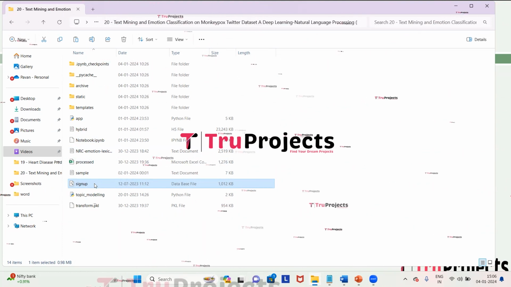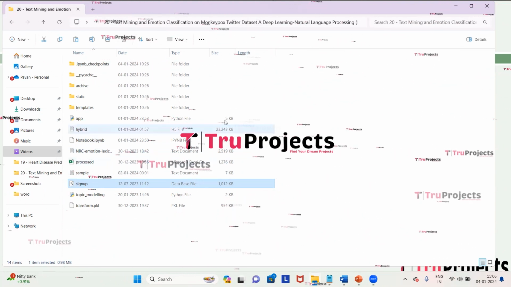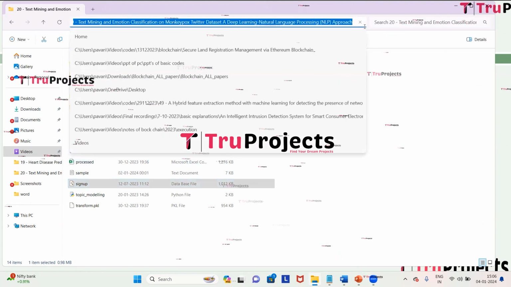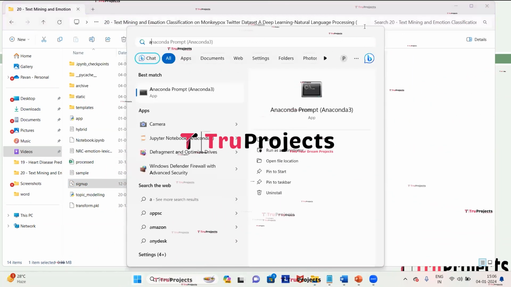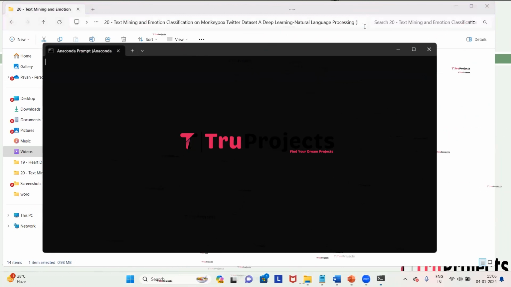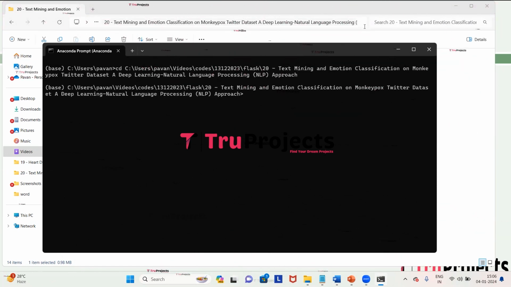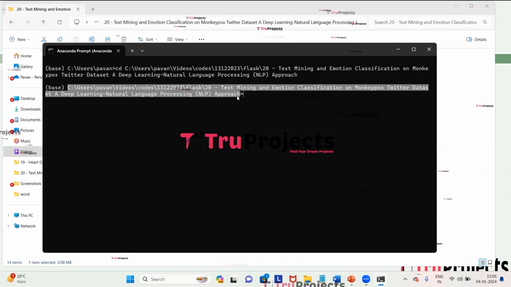Now we have to copy the path of the code folder from the address bar of the file explorer. So I'm copying the path. Now we have to open the Anaconda prompt. Using the cd command followed by a space, we need to paste the copied path and then click on enter. By this, the current directory will change to the code folder's path. So here we can see that the current directory is changed to the code folder's path.